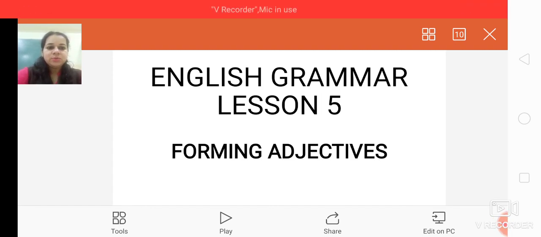Students, in the video we saw how we form an adjective by adding a suffix. That is, the last alphabets we add to the noun or verb are known as a suffix. Now we move on to the chapter.